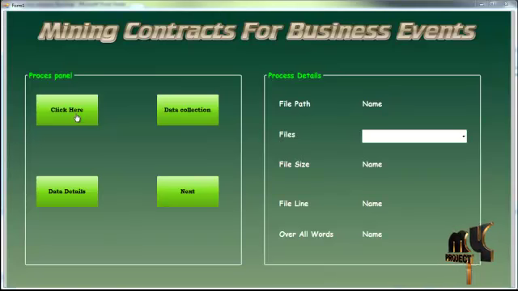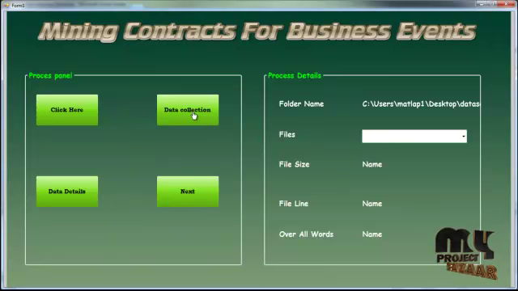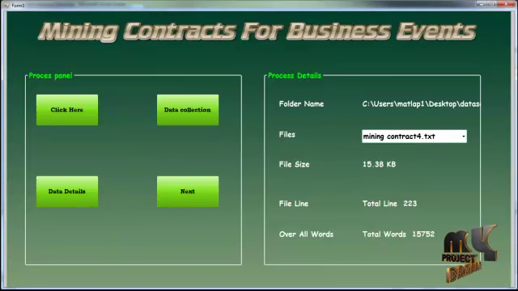Click on the click here button and select the dataset folder. Click on the data collection button and fill the combo box with the dataset, the mining contract text file. Then click on the data details button, which shows the file size, file line, and overall values.